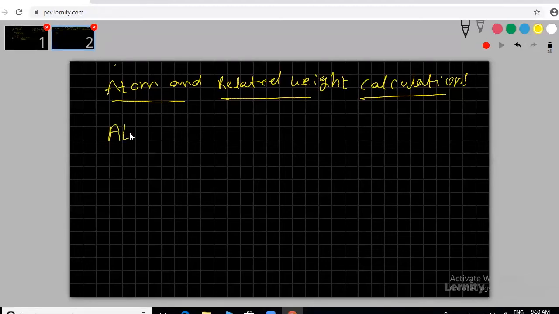Now, atomic mass or atomic weight. What is atomic mass and atomic weight? That's what we are going to see. Atomic mass and atomic weight, both are the same. Okay.